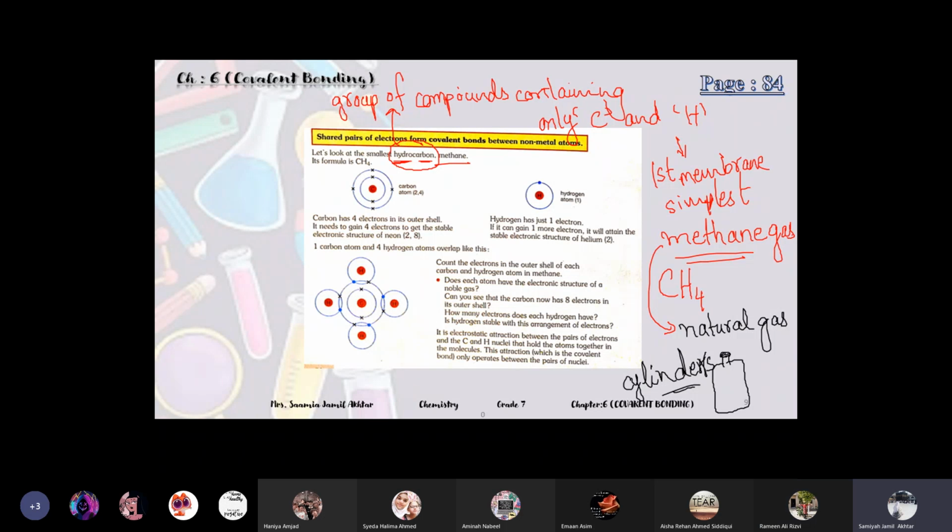Now we will draw the structure of this methane gas, because as you can see, there is carbon and hydrogen, and both of them are non-metals. So there must be covalent bonding between them. Now see how it is formed.